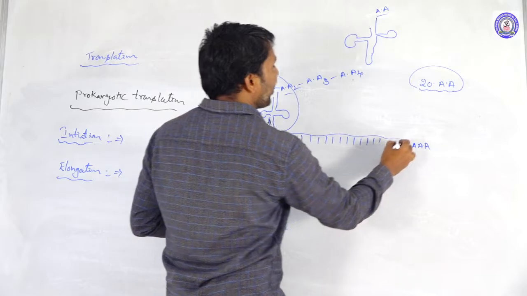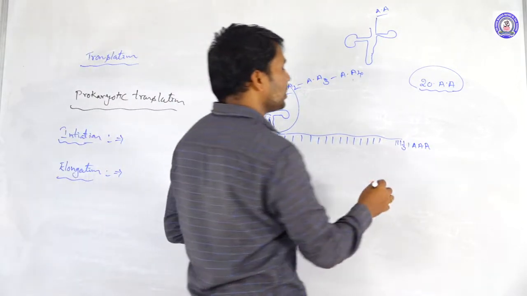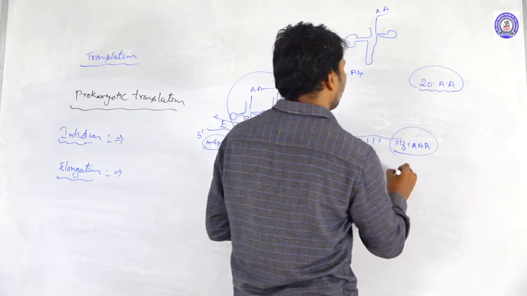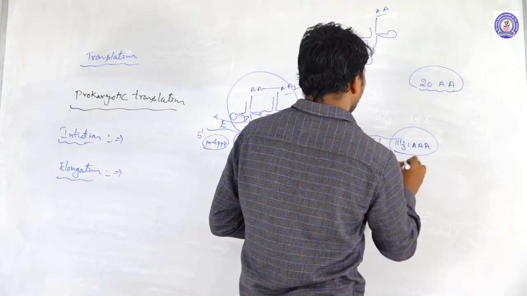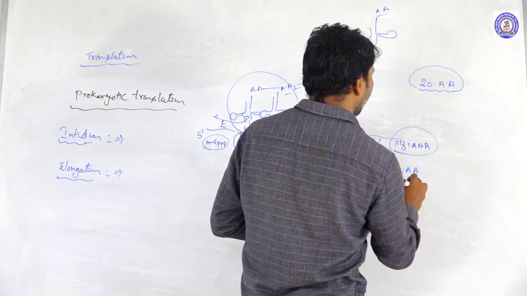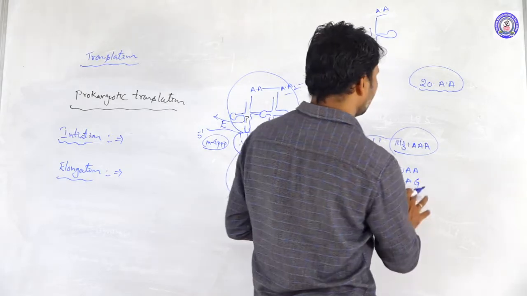Finally, when it reaches the termination sequence at the 3' end of the mRNA, these are UAA, UAG, and UGA.